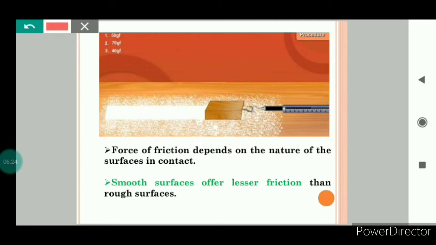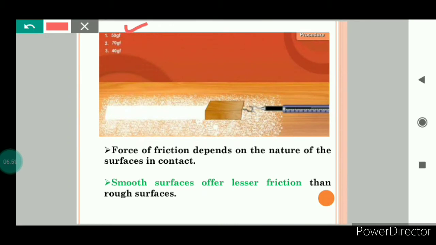Let's see one more situation. Now we have sprinkled some talcum powder on the wooden table and now place the wooden block on the table and now try to pull this wooden block with the help of the spring balance. Now you will notice that in this situation, the value of the frictional force will be less.